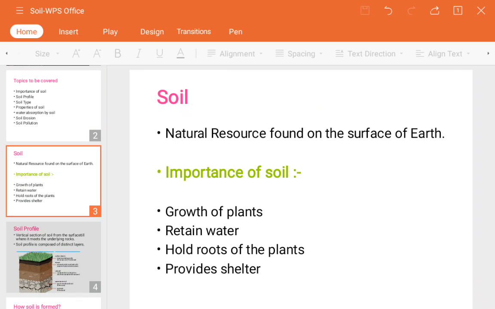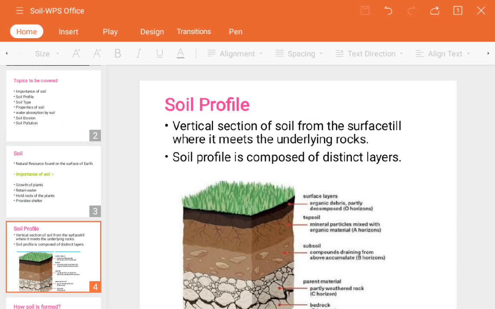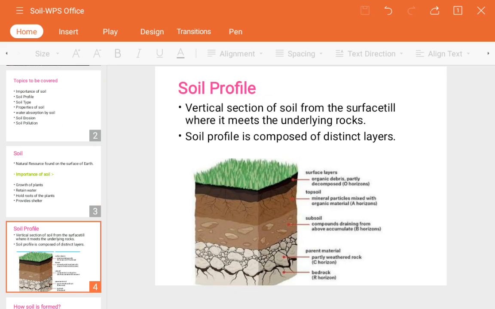Next is the soil profile. So see guys, what is the soil profile? Soil profile is nothing but the layers of soil, guys. In this chapter they mainly focus on studying the soil layers. We normally say that the surface of the earth is nothing but the soil. But it is not only that, guys. There are so many layers of soil, how they are formed, what their different roles are, those things we will also see in further videos.